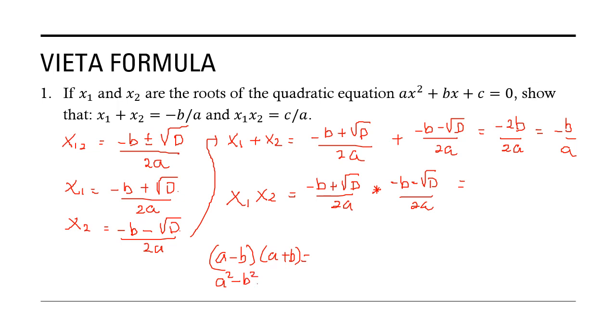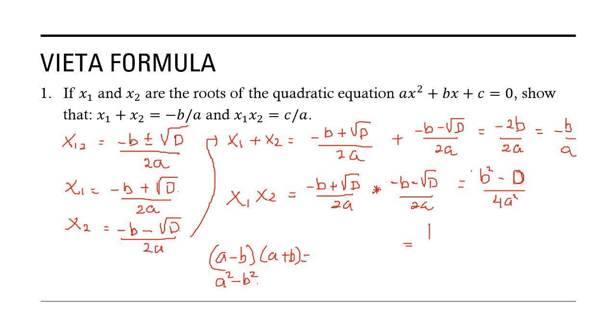So for this one, the result is b square, because minus b multiplied by minus b, minus d, because square root d to the power 2 is d, over 2a for a square.